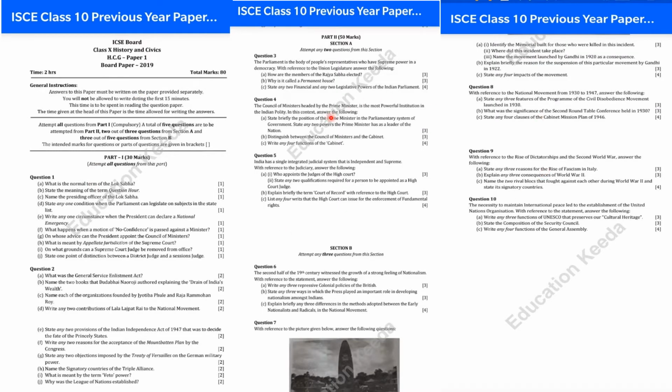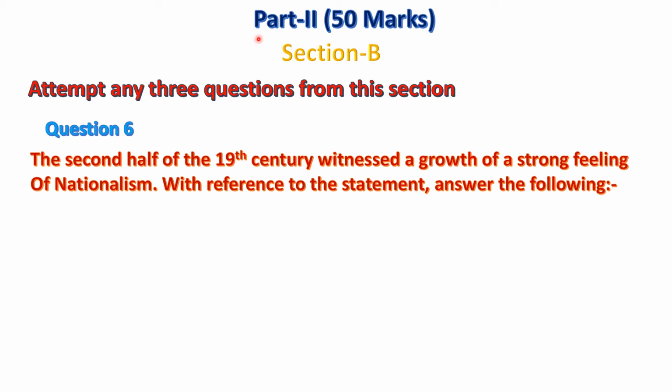Have a look at the question paper. This is part 2 of the question paper, Section B, which carries 50 marks. In Section B, you have to attempt any 3 questions. Conditions are given. On the basis of conditions, you have to attempt the questions. Now the condition is, the second half of the 19th century witnessed a growth of a strong feeling of nationalism. With reference to the statement, answer the following.